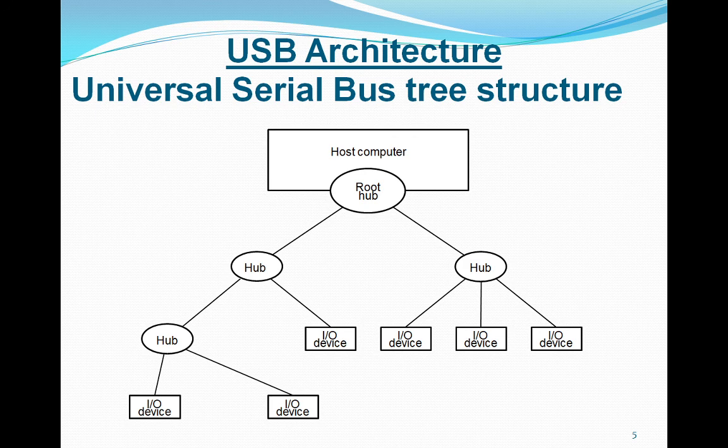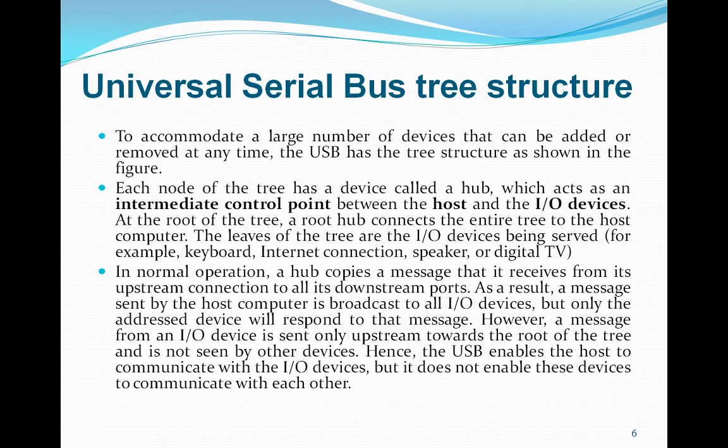Here you can note how the tree structure helps in meeting the USB design objectives. The tree makes it possible to connect a large number of devices to a computer through a few ports. At the same time, each IO device is connected through a serial point-to-point connection, which we have seen in the tree structure, right?